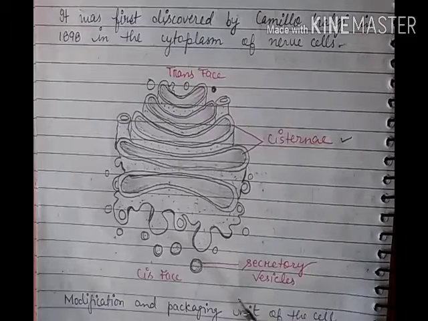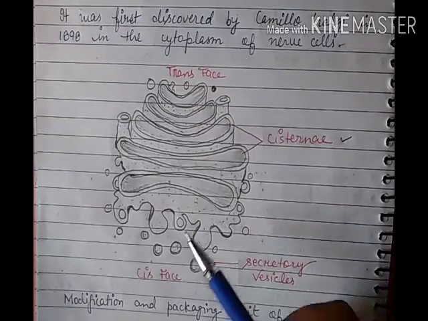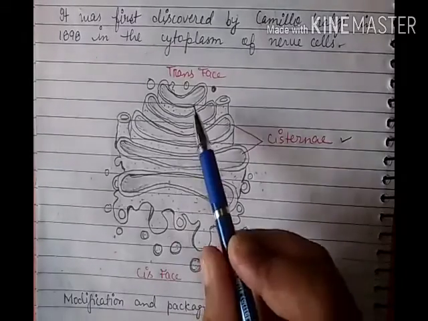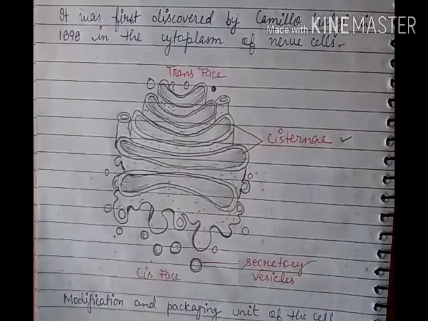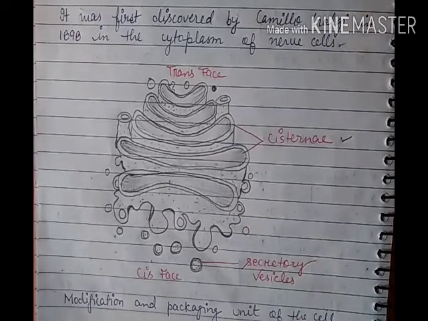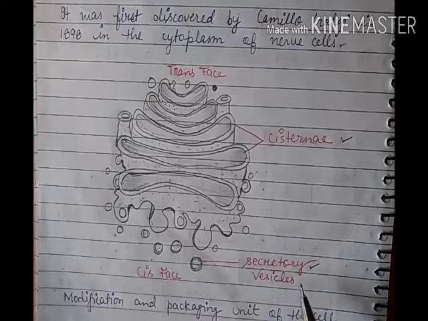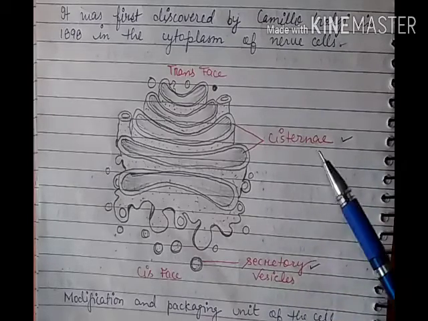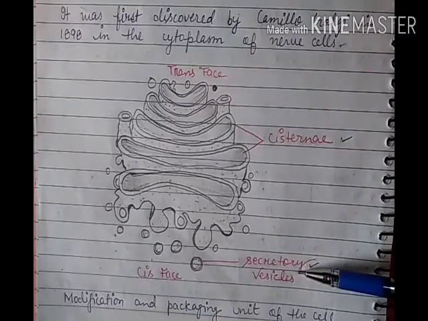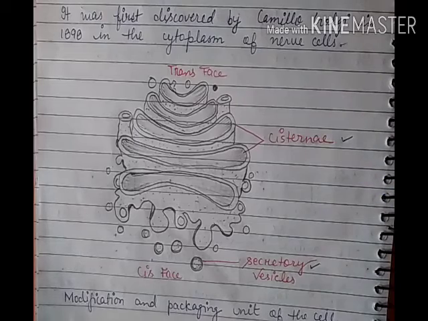Beside, or in front of, these parallelly arranged cisternae, there are vesicles called secretory vesicles. Both cisternae and secretory vesicles are collectively called the Golgi complex.